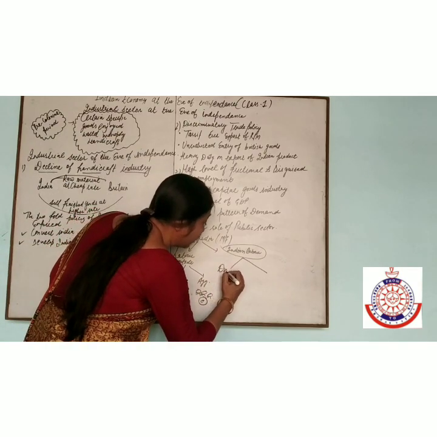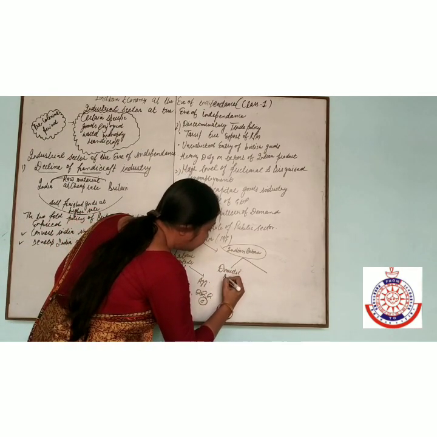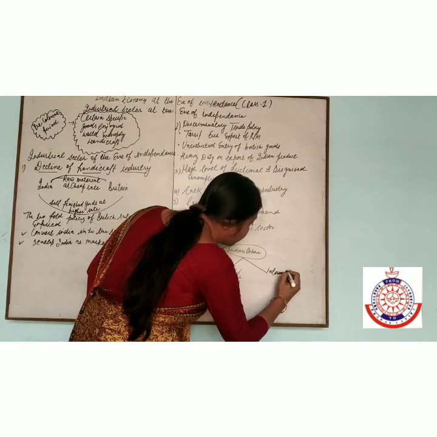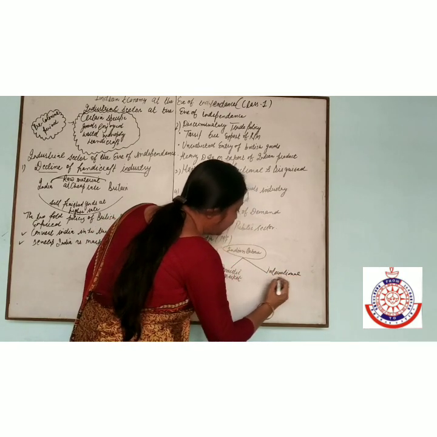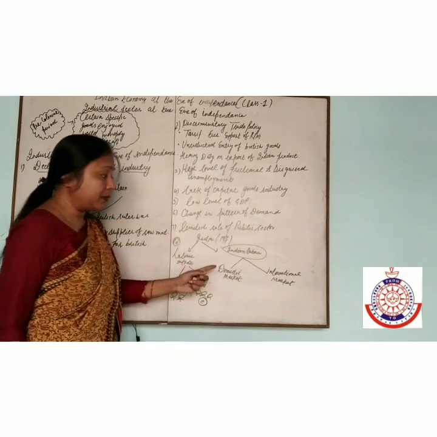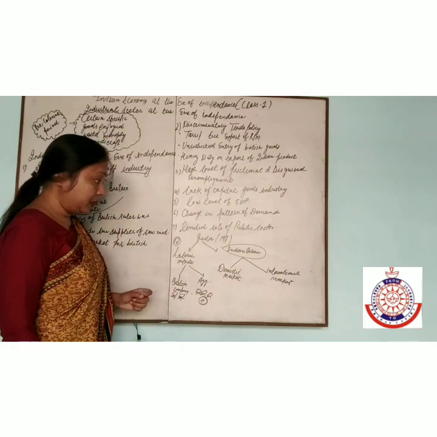The product is sold in the domestic market or the international market. There are two options. Whatever is produced by the Indians is sold in the market, that is the domestic market or the international market.